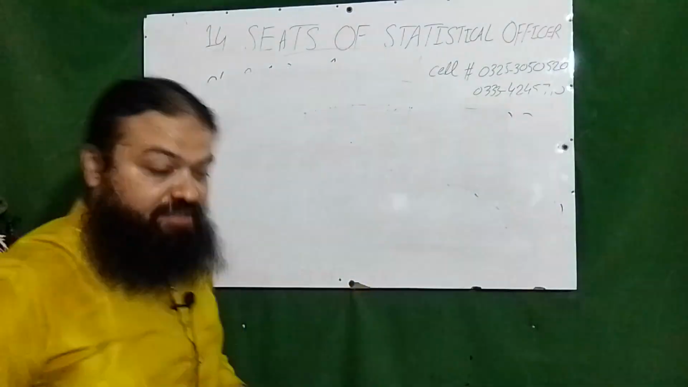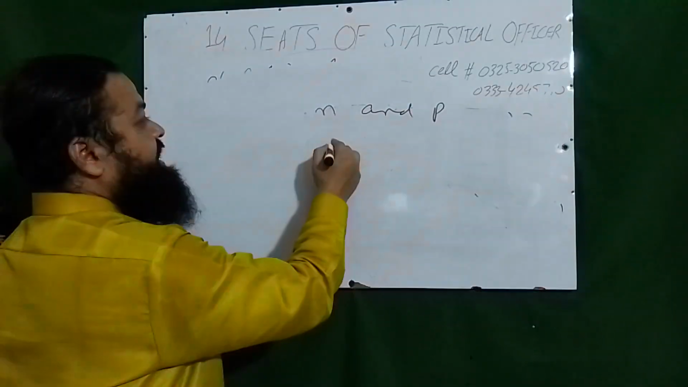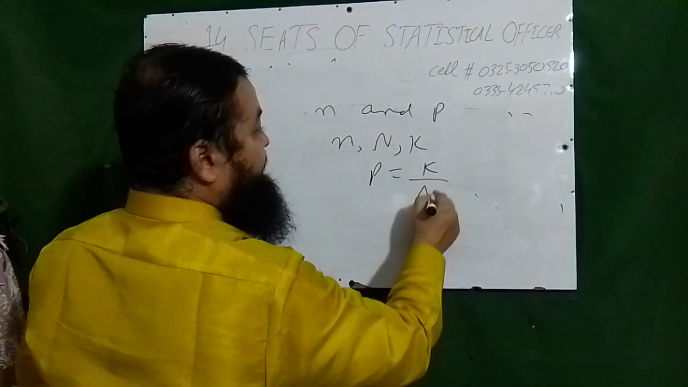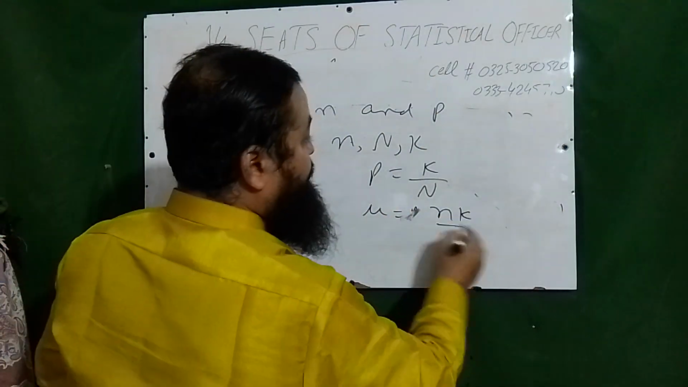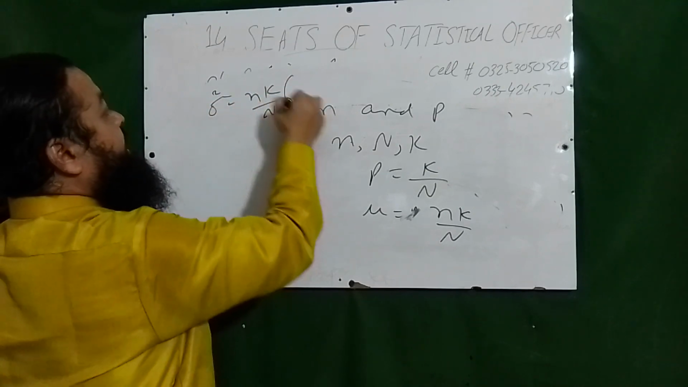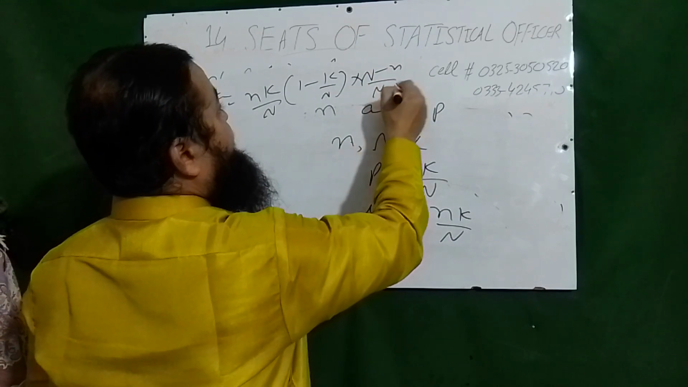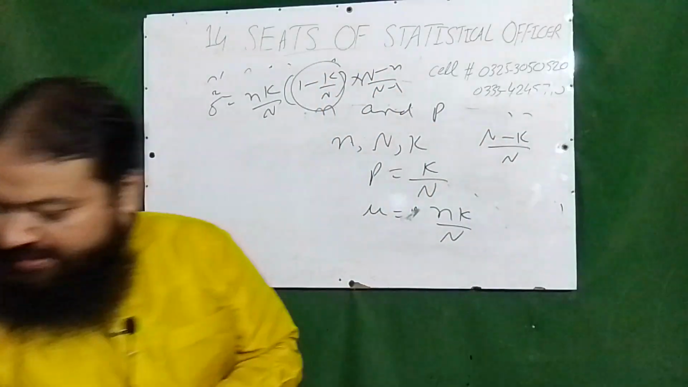It has 2 parameters, n and p. In the hypergeometric distribution, we have 3 parameters: N, n and k. P will be equal to k over capital N. Its mean will be nk over N, and variance will be equal to n k over N, times (1 minus k over N), multiplied by (N minus n) over (N minus 1), and that portion (1 minus k over N) will be (N minus k) over N.